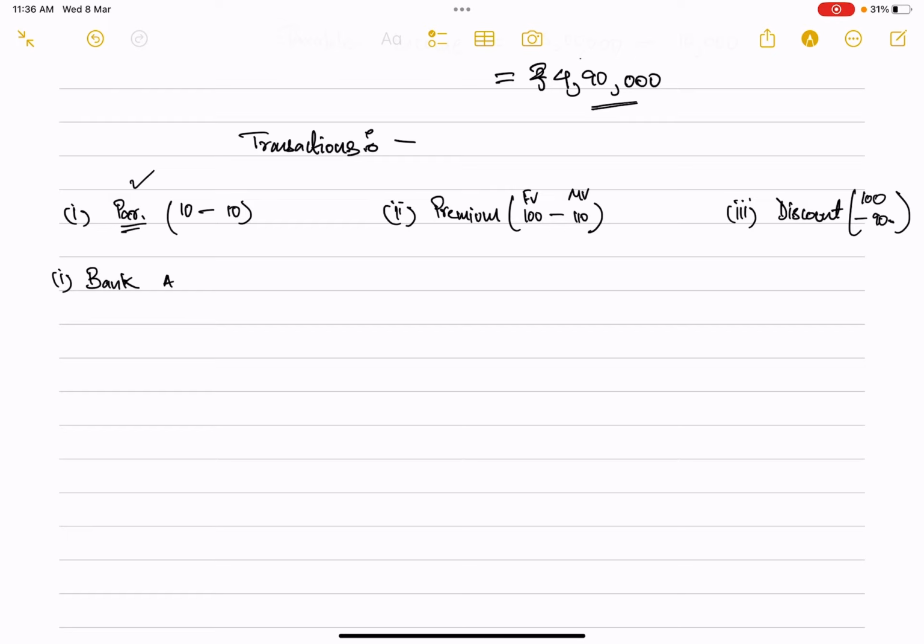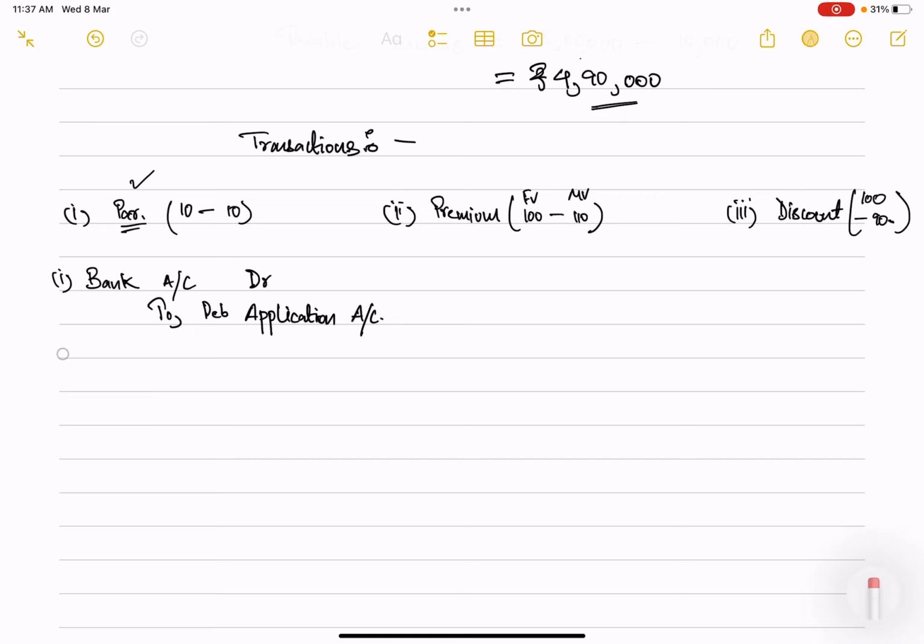So bank account will get debited, and debenture application account will be credited, since you're receiving money for applications.